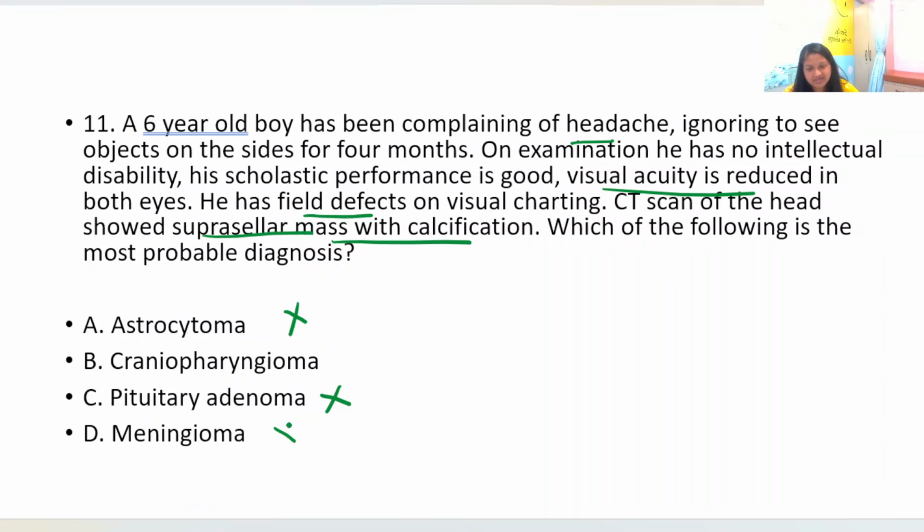Meningioma, again, it is unlikely in this case, because with meningioma the typical symptom may be weakness of one side of the body, there may be seizures, right? So meningioma is also not the answer. So suprasellar mass with calcification along with visual field defects, craniopharyngioma is the answer, and we have ruled out the other options.